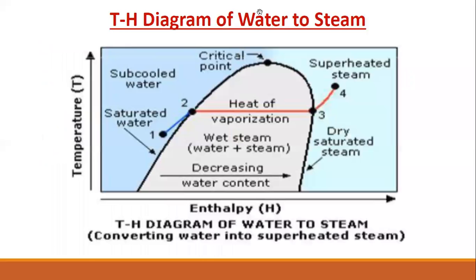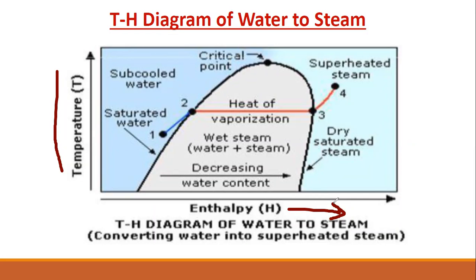So now we will study a different topic. It is basically known as the TH diagram of water to steam. T means temperature, which is on the y-axis. H means enthalpy. We just discussed heat. Basically, enthalpy is equal to heat energy. So now you will see the relation of temperature and heat when we convert from water to steam.